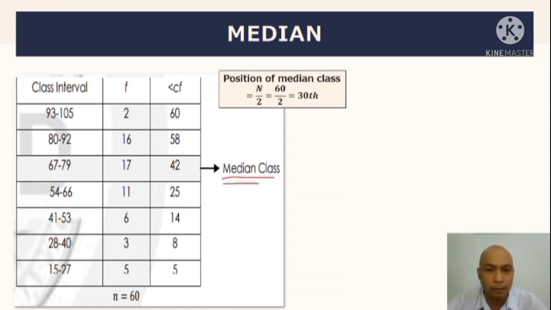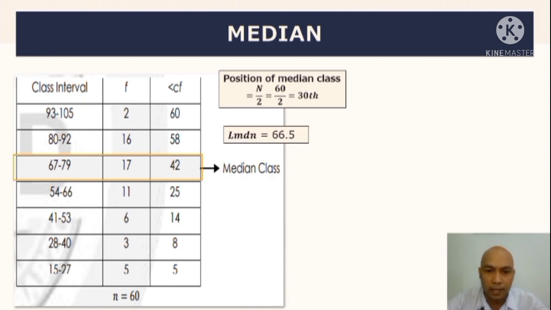Paano kaya na-determine na yan na magiging median class? So, yung position niya, magiging n over 2, magiging equal kay 60 divided by 2. So, ibig sabihin nasa 30th, di ba? Since position, lagyan natin ng TH kasi ordinal. So, itong 42 na to, ang ibig sabihin ng 42 na yan ay from 26th to 42nd. Yung data natin yan from 26th to 42nd. Kaya ang magiging median class natin yan, yung class interval na 67 to 79.